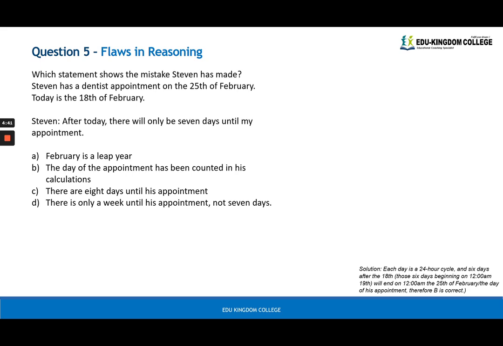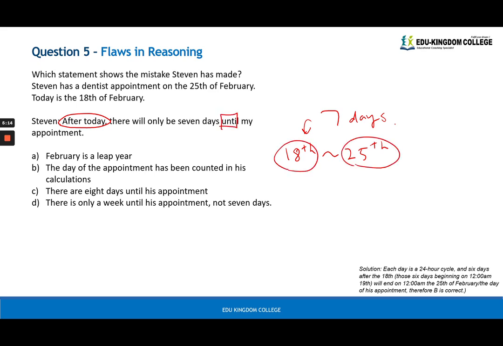Flaws in reasoning. Which statement shows the mistake Stephen has made? He has a dentist appointment on the 25th of February. Today's the 18th. After today, there will be 7 days until my appointment. Now, this is a matter of inclusive or exclusive. When we track a week from the 18th to the 25th, there are 7 days. That is including the preceding day. Okay? So 7 days in between. You can either include this or include the last day. Okay? But it says until my appointment.